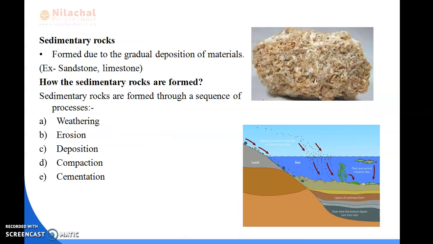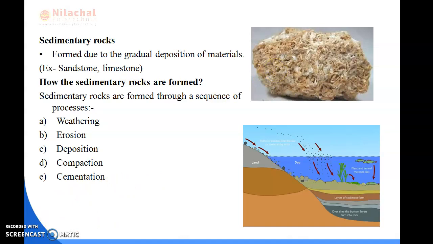Then the sedimentary rocks. Now we'll read about sedimentary rocks. I taught about them in the previous slide, and I am explaining again. What do sedimentary rocks mean? How have sedimentary rocks been formed? Here you can see the picture of sedimentary rocks and how they are formed.